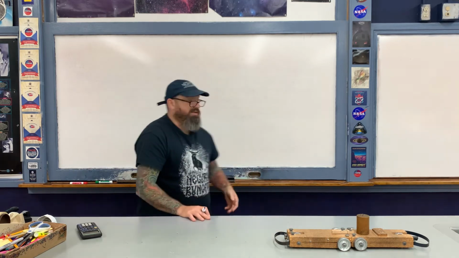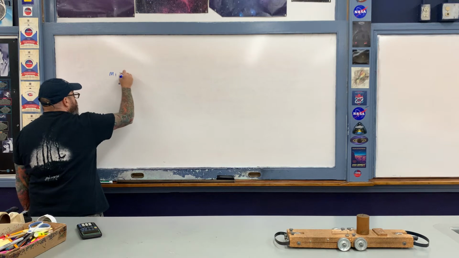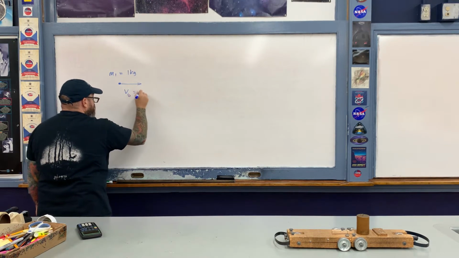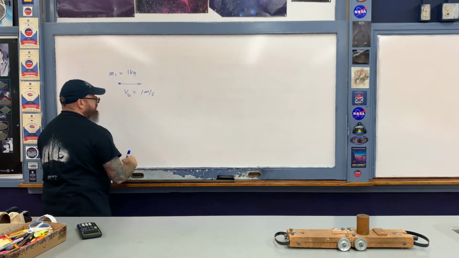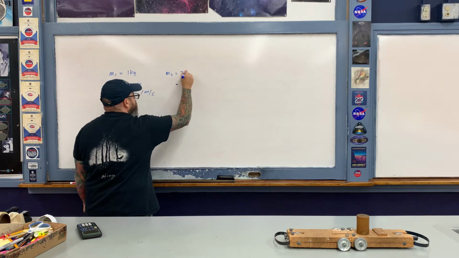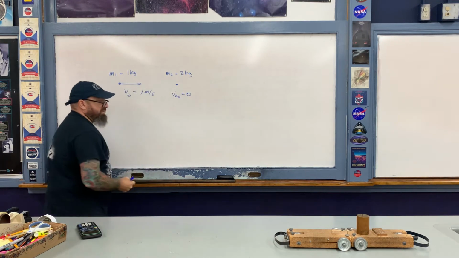Now here's how we begin to set this up. So right here is the first object, M1 we'll say, with a mass of 1 kilogram, initially moving like so, with an initial velocity we'll call V1 naught equal to 1 meter per second. Okay, here's the second object, mass M2, this is 2 kilograms. This object is initially at rest, so V2 naught is equal to 0.